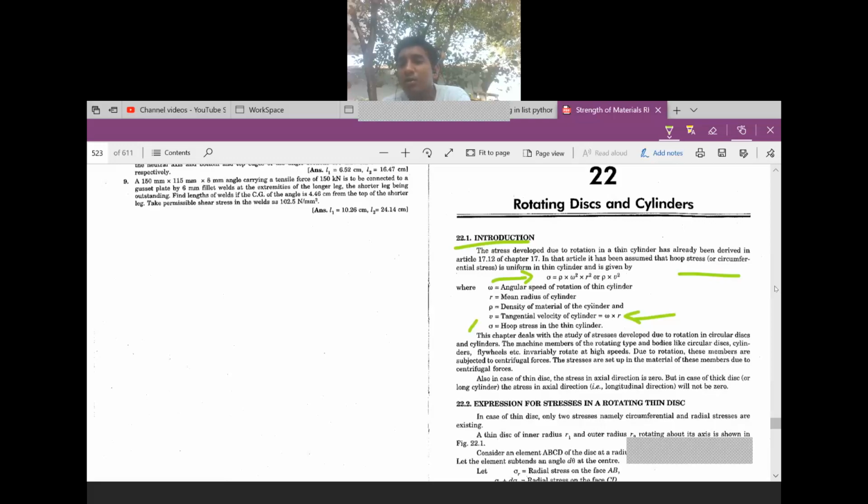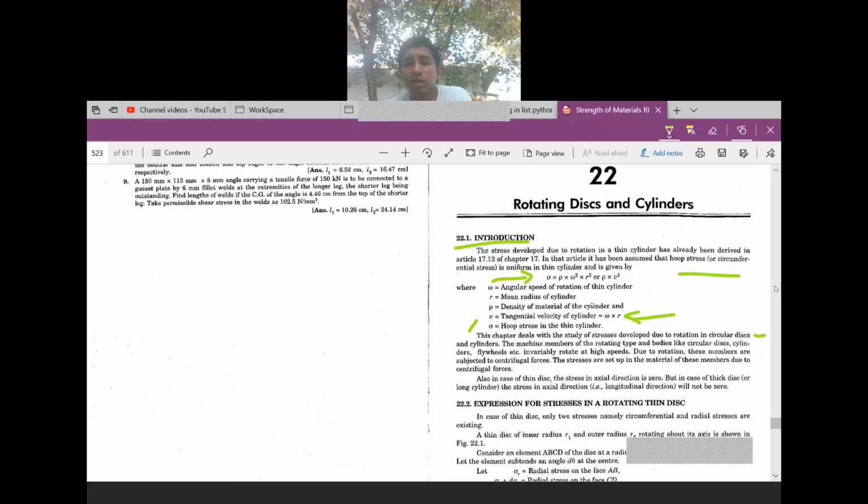In this chapter, we are going to study about the stresses developed due to rotation in a circular disc. Previously, you have studied about thin cylinders and thick cylinders, curved bars. Now, here you are going to study about stresses developed due to rotation in a circular disc and cylinders. The machine members of a rotating type and bodies like circular discs, cylinders, flywheels, etc., invariably rotate at high speeds. Due to rotation, these members are subjected to centrifugal force. The stresses are set up in the material of these members due to centrifugal force.